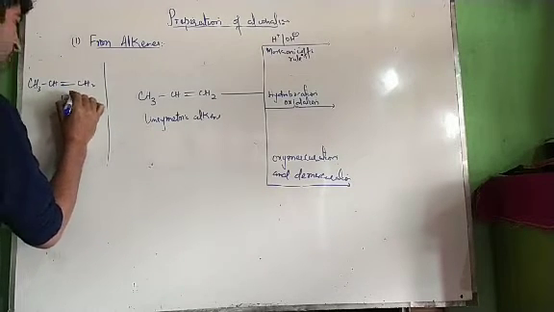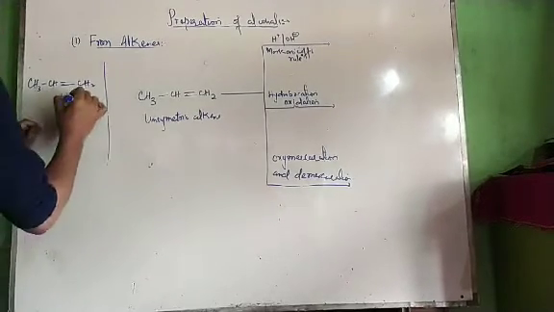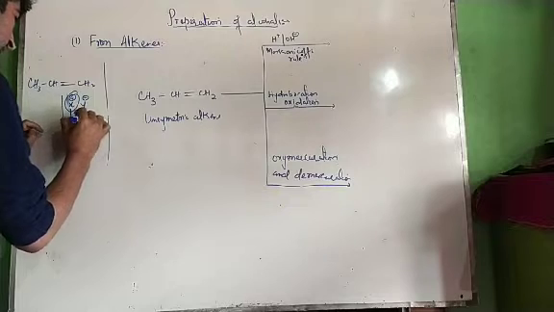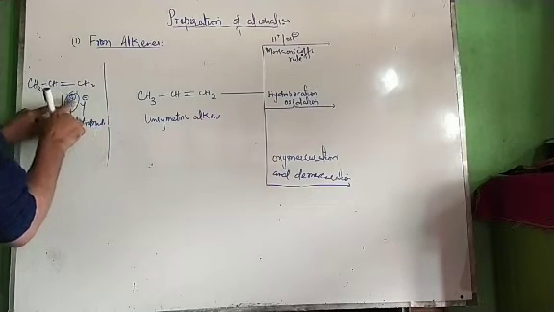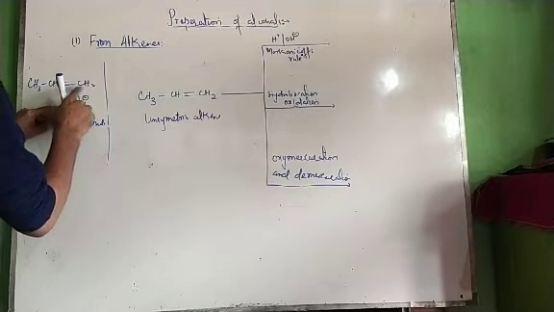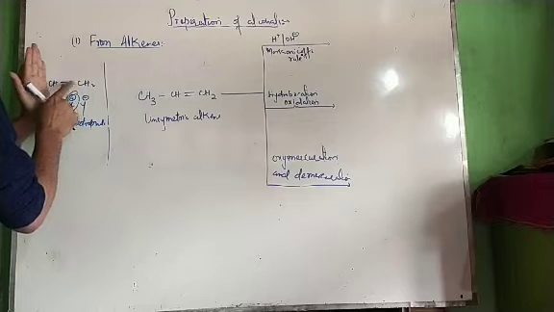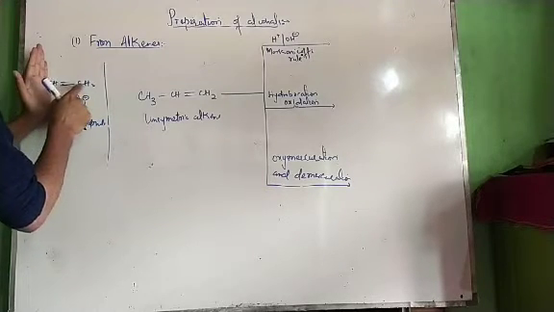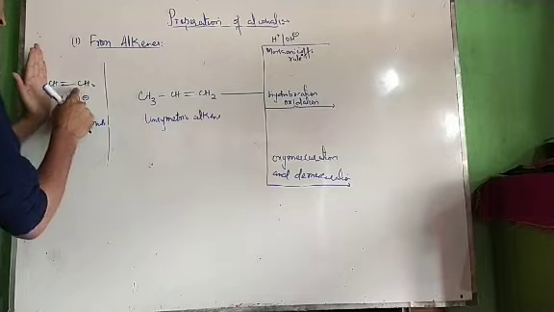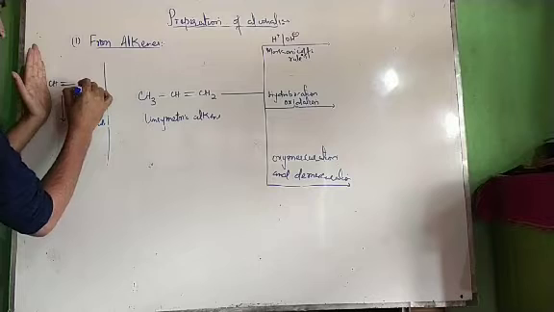X is the positive part, Y is the negative part. Positive part, that's the electrophilic part. The positive part is the electrophile. The positive part of the species adds to that carbon atom which bears the maximum number of hydrogen atoms across the carbon-carbon double bond. This is a carbon-carbon double bond. Over here we have only one hydrogen atom. Over here we have two hydrogen atoms. Positive part adds to that carbon atom which bears the maximum number of hydrogen atoms.